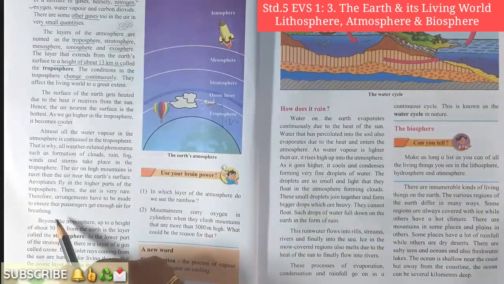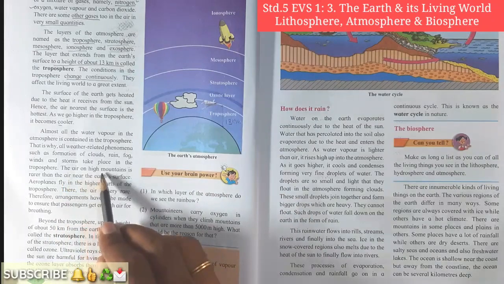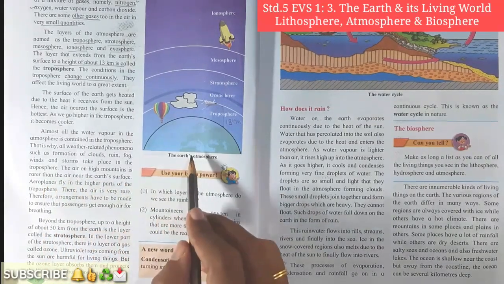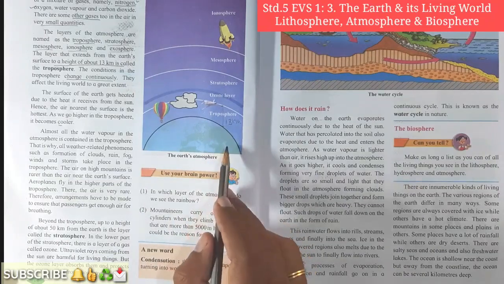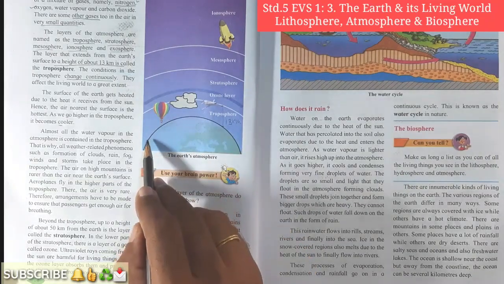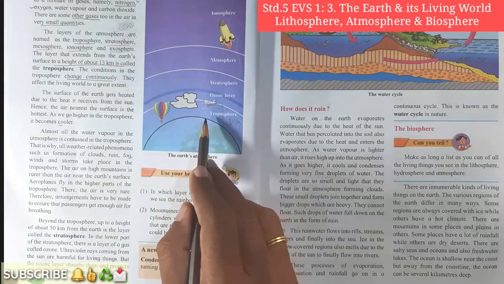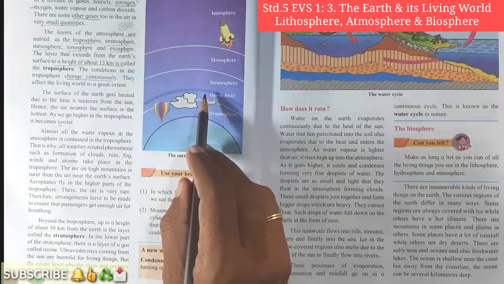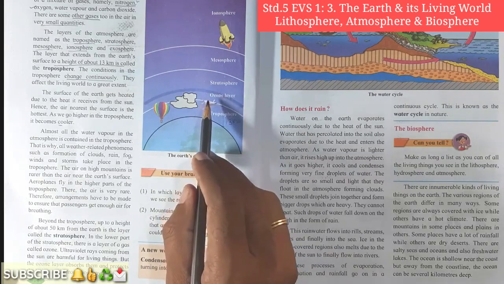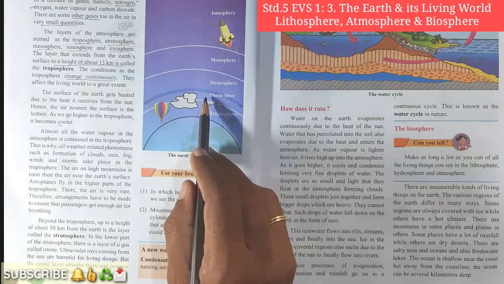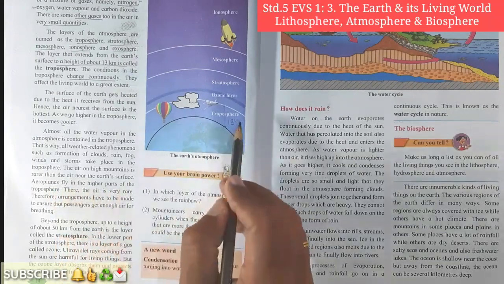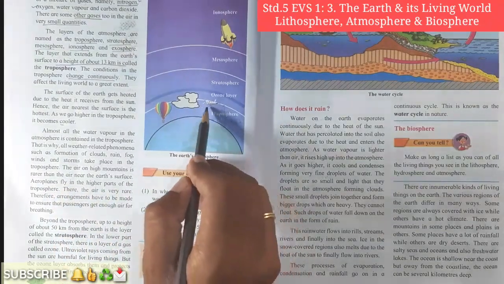Okay student. The air on the high mountains is rarer than the air near the Earth's surface. Just now I have told you. Nearby the Earth's surface, the density of air is high, but when we go to a higher altitude, the density of air is very low. And the aeroplanes fly in the higher parts of the troposphere.